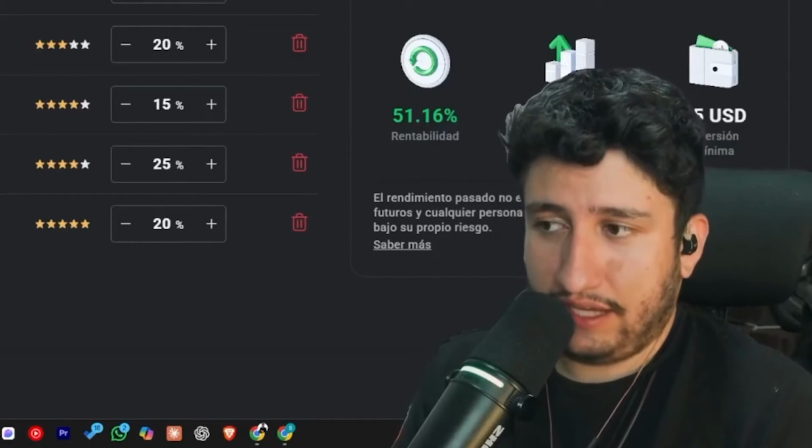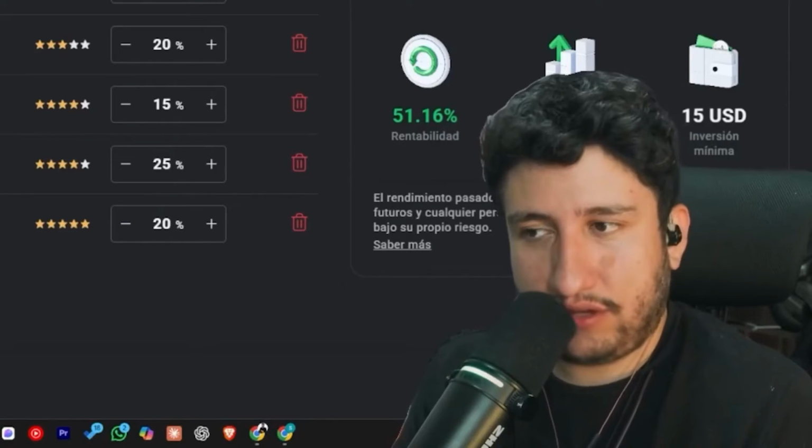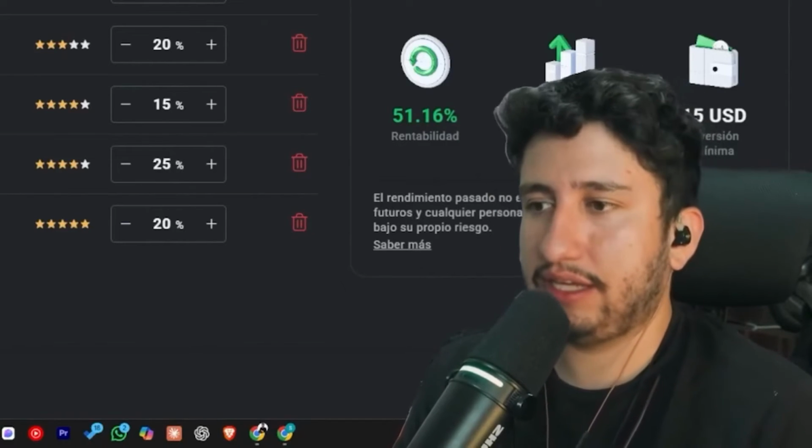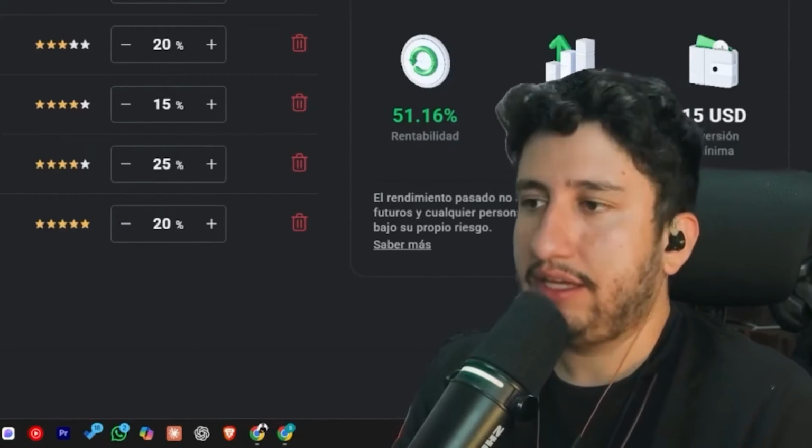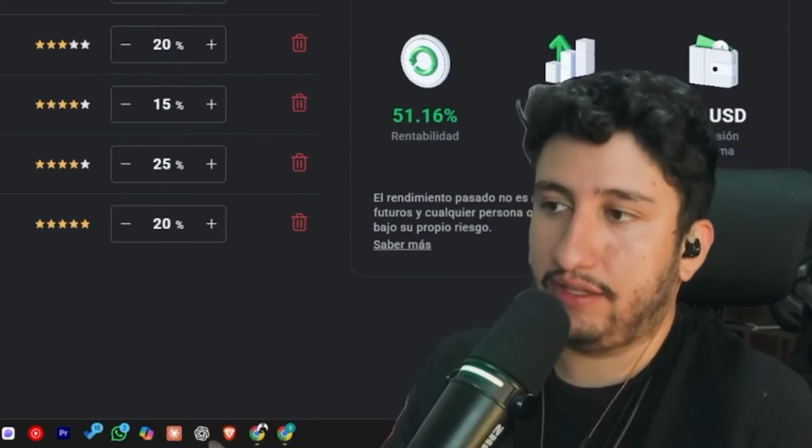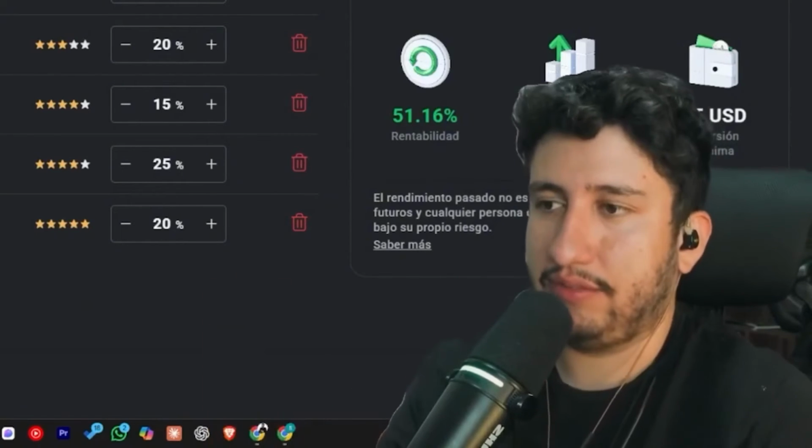I feel that many times we focus a lot on fixed income, but within the ETFs themselves, we already have that here. So I think that personally, at this moment, I wouldn't want to add something directly in fixed income, something exclusive like REITs or bonds. I wouldn't want to add it personally.